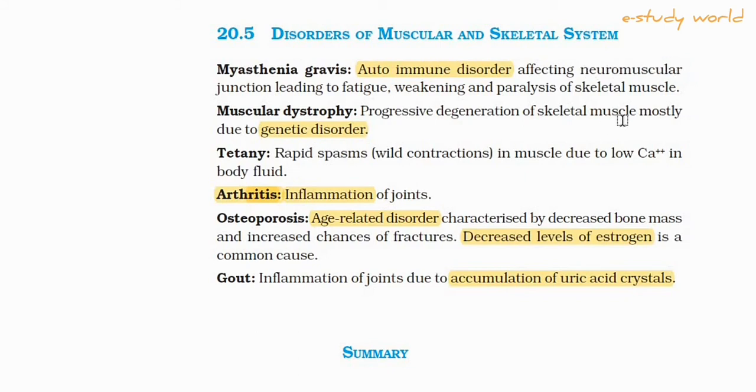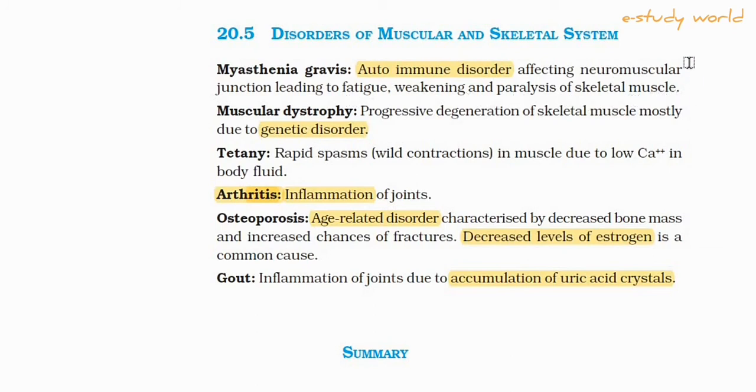So communication between muscle and nerves is broken. In this case, swallowing, eyelid movement, all facial expressions and body postures are disturbed.